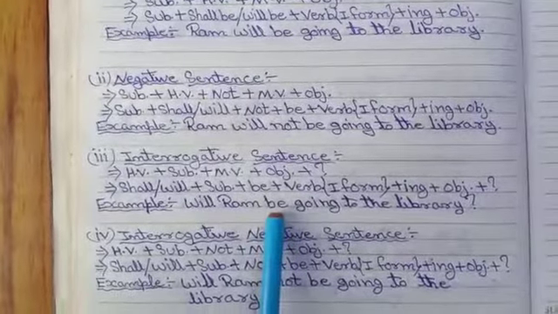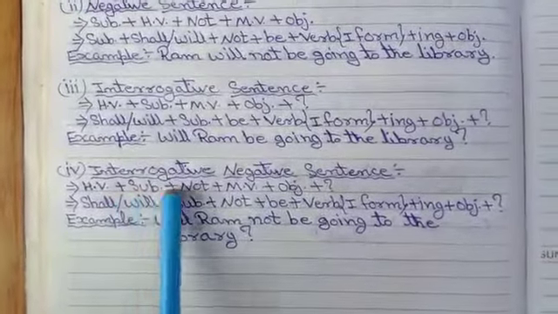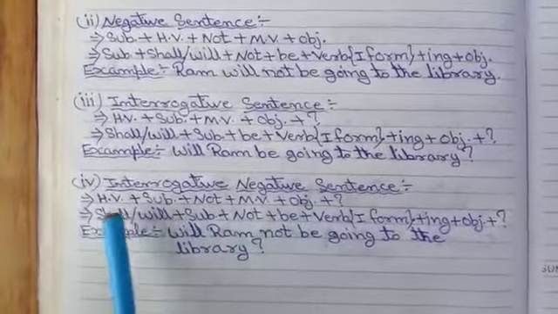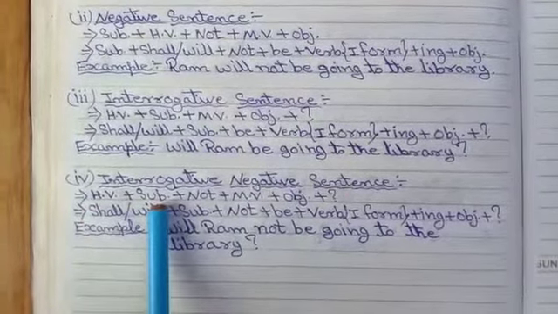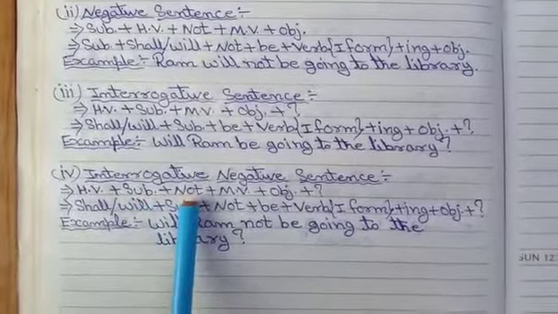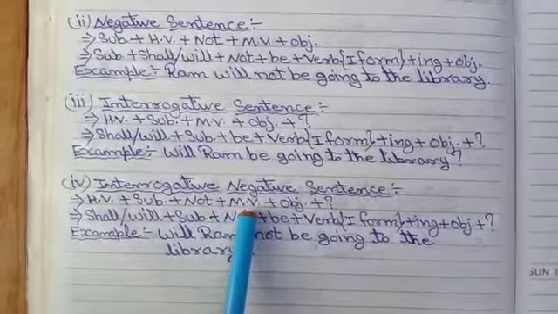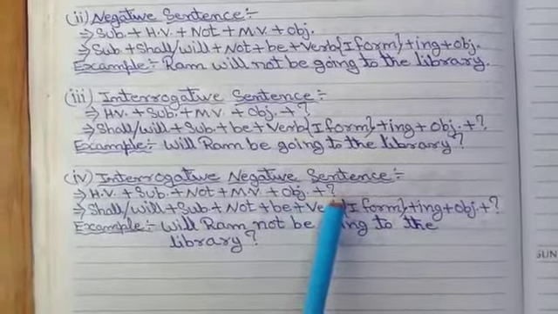At last, now see the structure of an interrogative negative sentence of the future continuous tense. What should be given there? Helping verb, which is HV, then we add the subject, then afterward we add not as a negative sign, then afterward we add the main verb, which is MV, then we add the object, then question mark or interrogative sign.